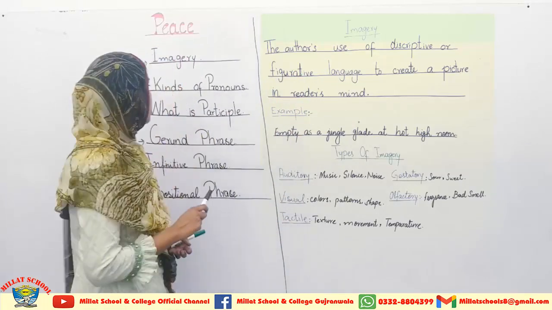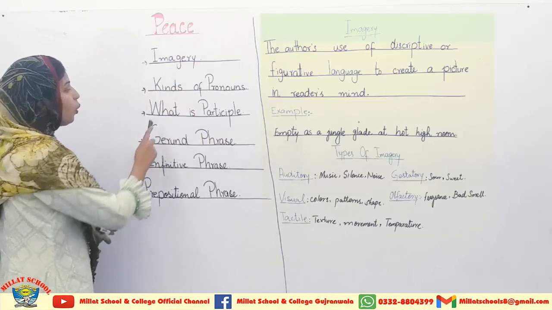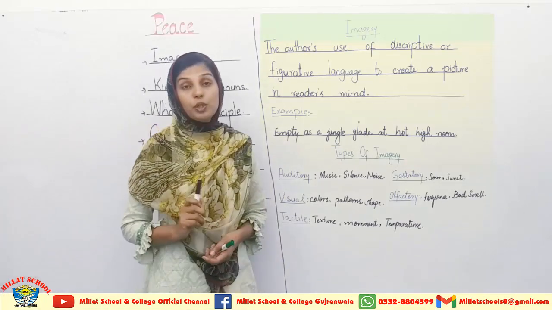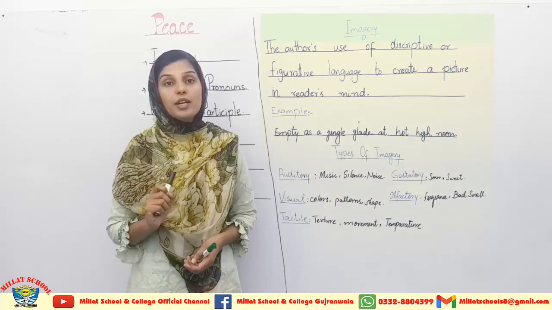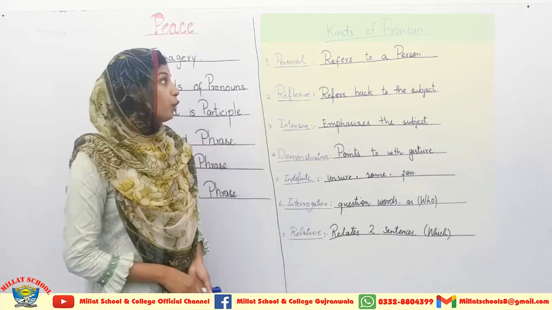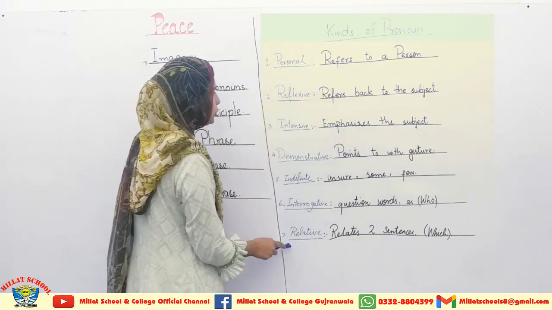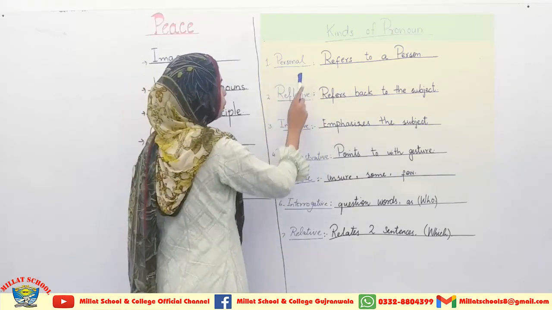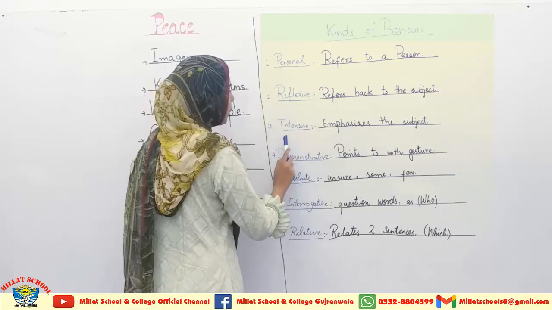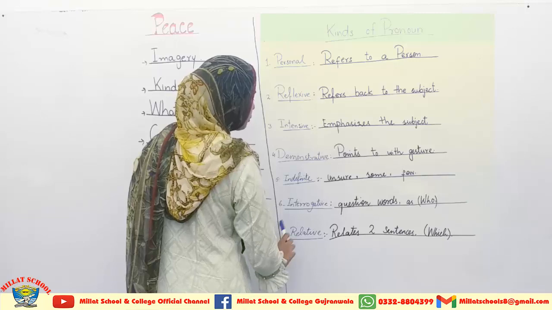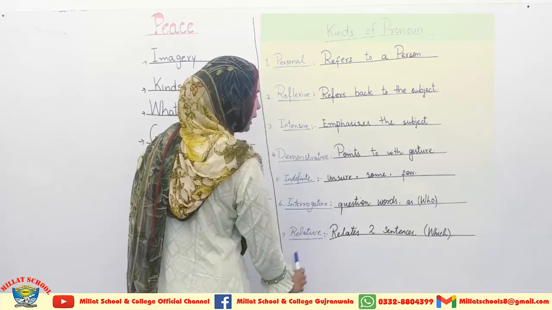Students, now I am coming towards the second thing, which is kinds of pronouns. Here on the board you can see the kinds of pronouns. There are 7 kinds of pronouns which we will discuss today: personal pronouns, reflexive pronoun, intensive pronoun, demonstrative pronoun, indefinite pronoun, interrogative pronoun and relative pronoun.